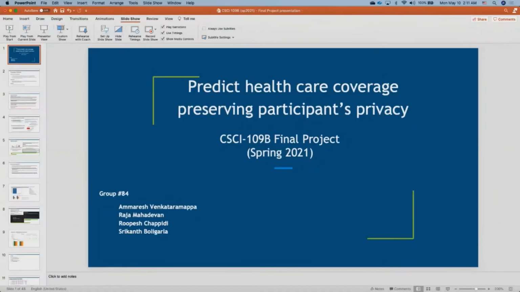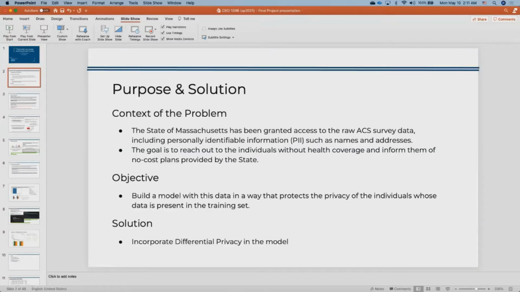Hello all, this is Srikanth Bolivella and we are here to present our final project in privacy. Our objective is to help the state of Massachusetts build a model that can predict health insurance of an individual.